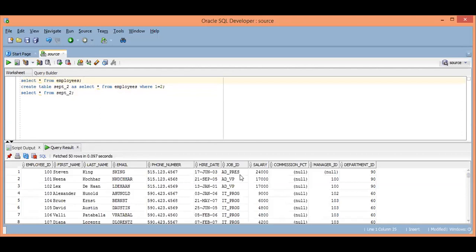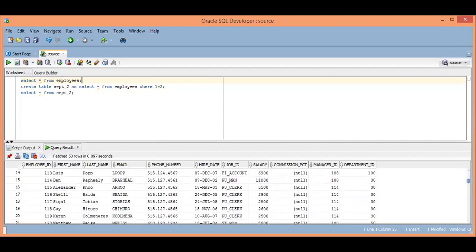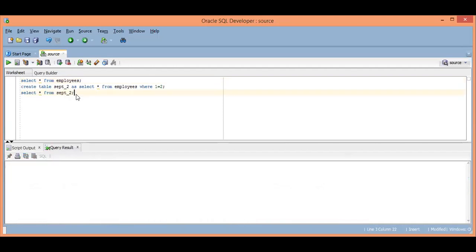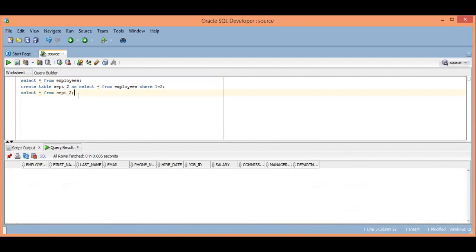Now as per the business requirement, the requirement says to load only data that belongs to department number 90. You can see there are many different departments: department 90, department 60, department 30, 100, 50. The business requirement is to load only data that belongs to department number 90 into the target table, which is this one, completely blank. So by using Informatica, we will load the data into the target table.